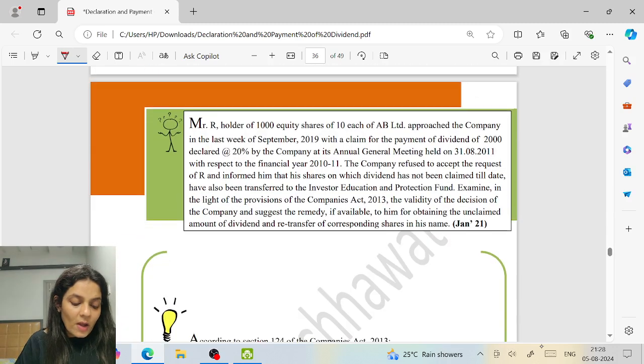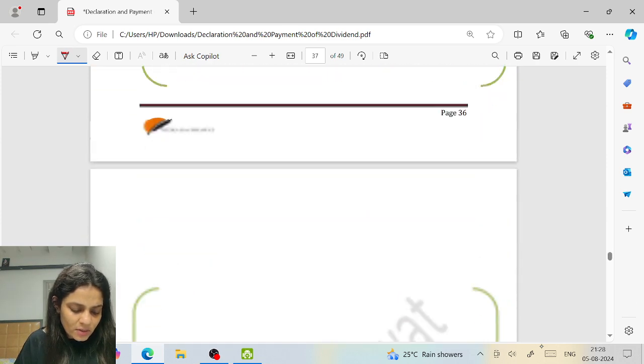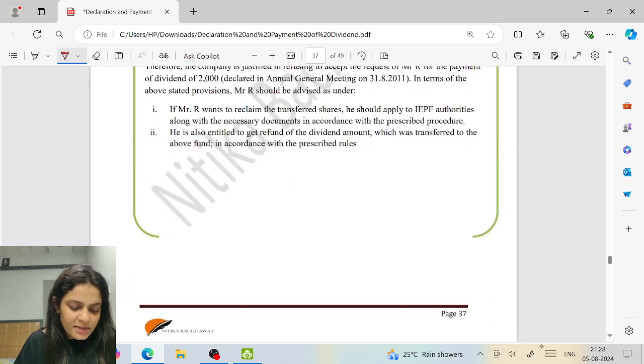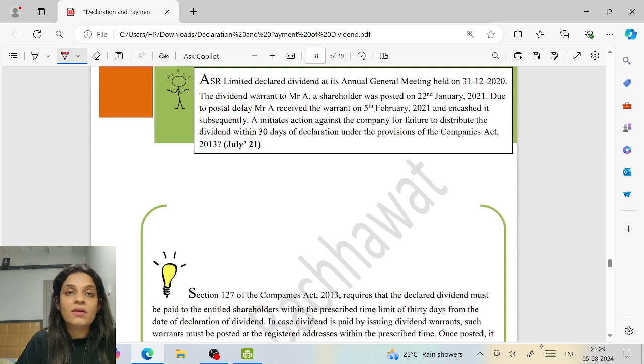Mr. R, holder of 1,000 equity shares of 10 each of AB Limited, approached the company in the last week of September with a claim for payment of dividend of 2,000 declared at the rate of 20% by the company, held on 31/8/2011. The company refused to accept the request of R and informed him that his shares on which dividend has not been claimed till date have also been transferred to the investors' education and protection. We've already discussed this question. Can he claim his money back? Yes, he can claim his money back. The same question we discussed.